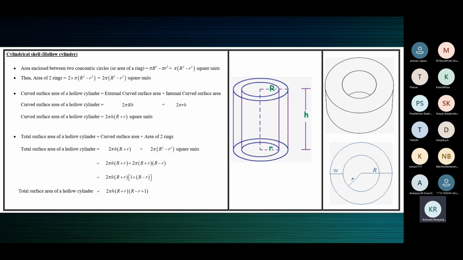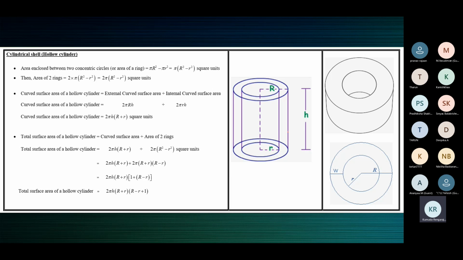To find the total area that has to be painted, you have to add the inner curved surface area plus the outer curved surface area plus the area of the top ring plus the area of the bottom ring. Finished. Supposing you have to find only the curved surface area, it will be the inner CSA plus the outer CSA. If they say don't paint the top ring and the bottom ring, that means you have to paint only the curved surface area.